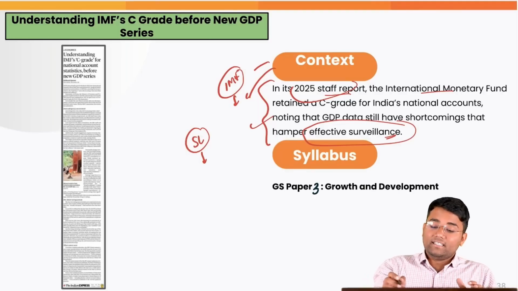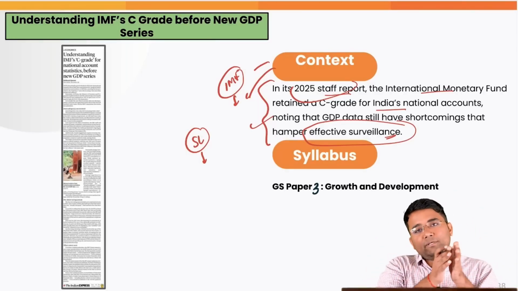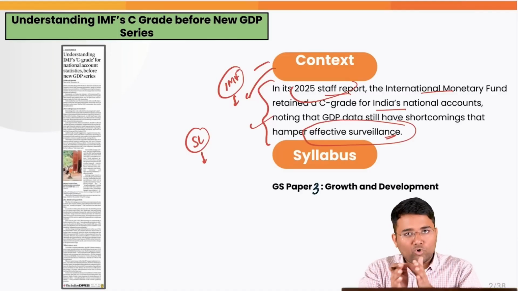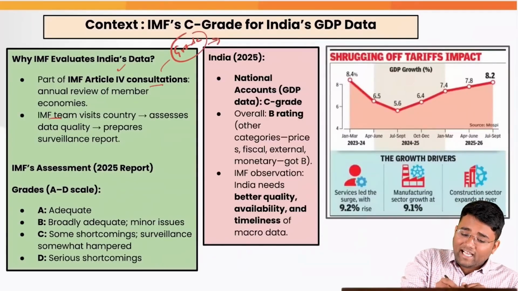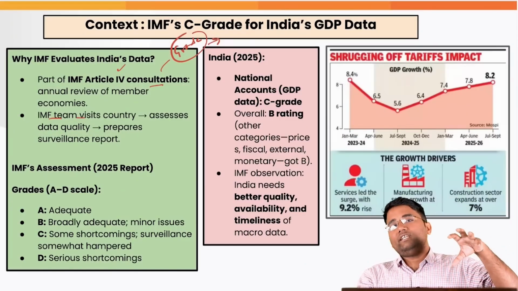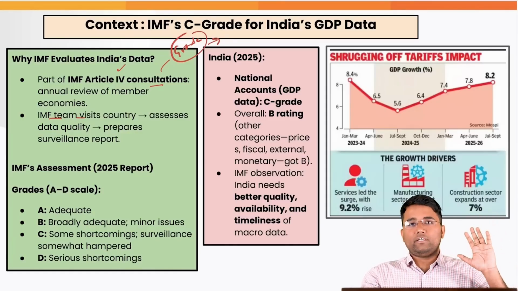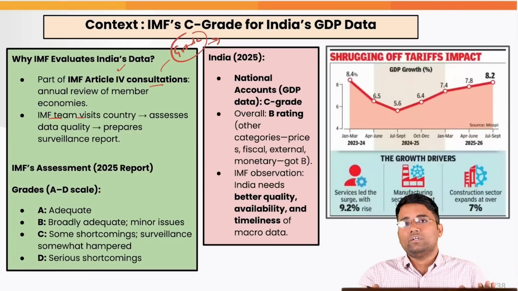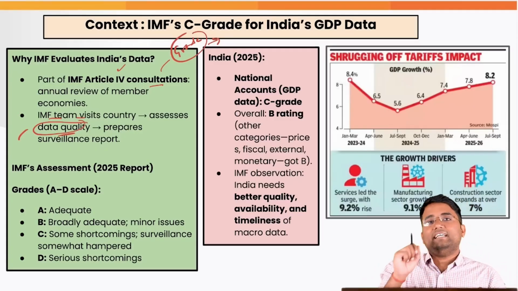And that is the reason they want most global economies to shift to a standard norm which is followed by most countries, particularly the developed countries. Now, what exactly is the case with India? First of all, the IMF team visits the country and assesses the data quality. Because let's suppose the data that is coming is distorted and not giving a true picture of the economy. That means the IMF is getting an idea from that data that everything is going well in the economy, but in the true sense, the economy is not doing well. So that is the reason they also look at the methodology with the help of which that data is coming.